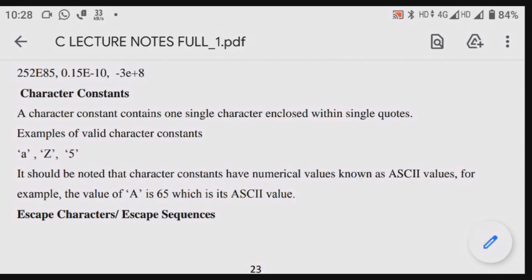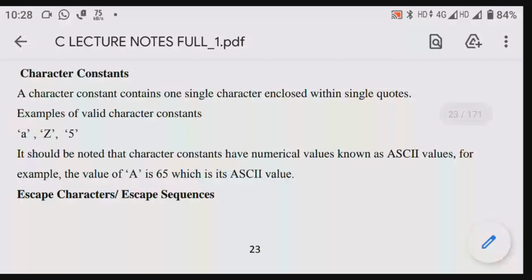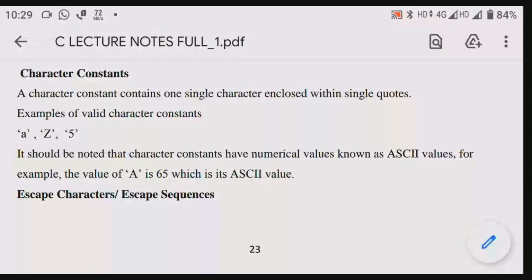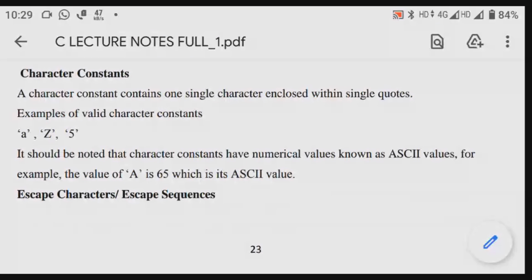So every character should have a single quote. If you write A, it starts with a single quote, and after A it ends with a quote. B, open with a single quote, close with a single quote. C, open quote, closed quote. So you have to take a single character.